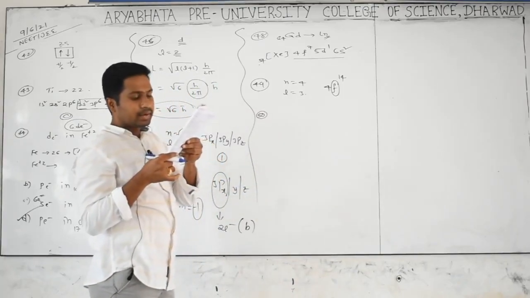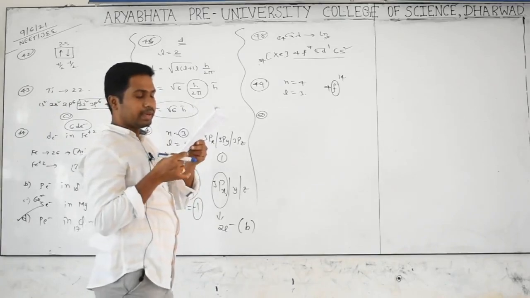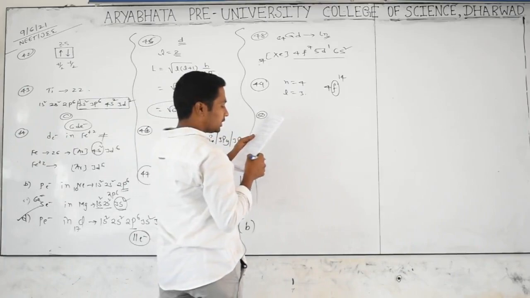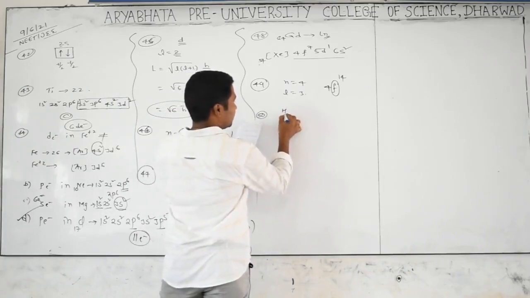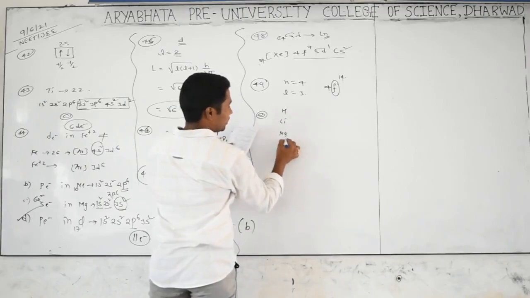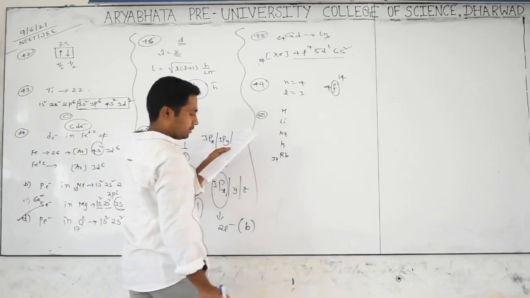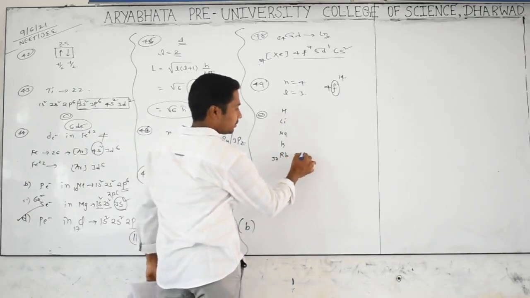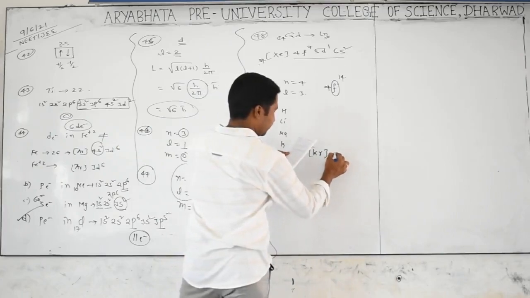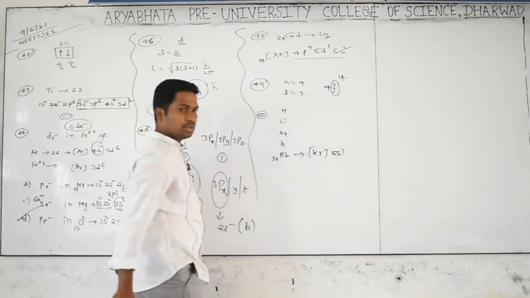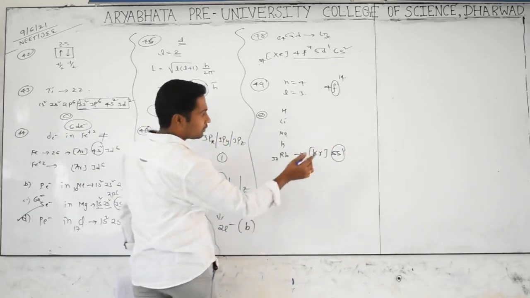What is that one? The correct set of 4 quantum numbers for the valence electron of rubidium. Rubidium atomic number 37. Hydrogen, lithium, sodium, potassium and rubidium. Atomic number 37 can be represented as krypton and we are getting 5s1. So the 4 quantum numbers of the valence electron are asked.